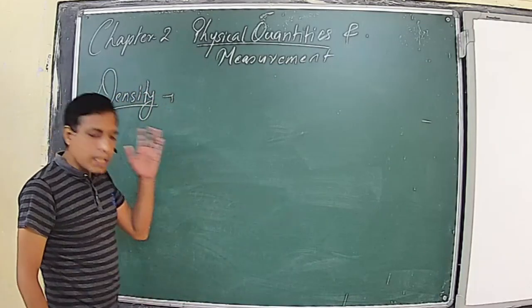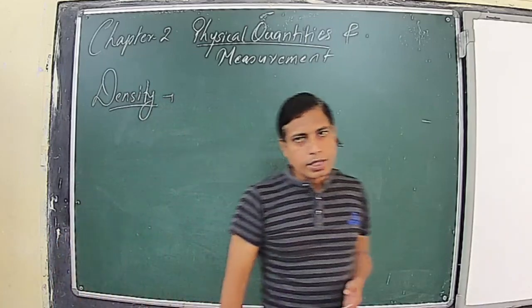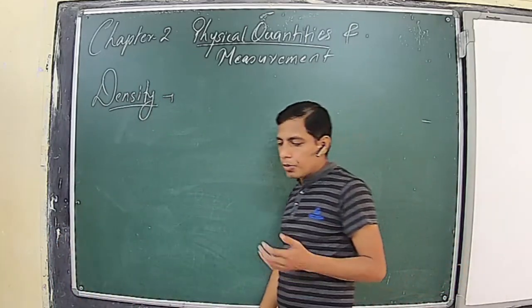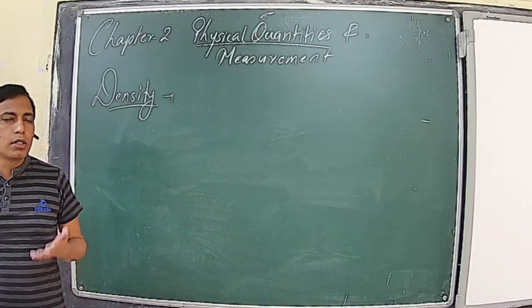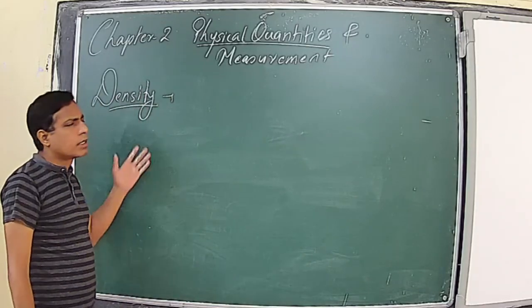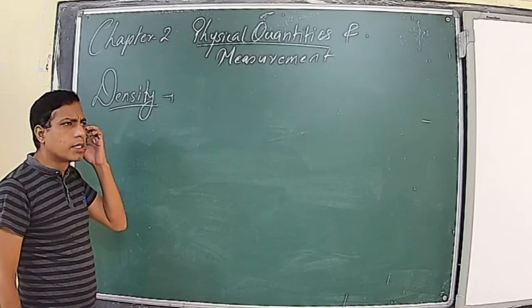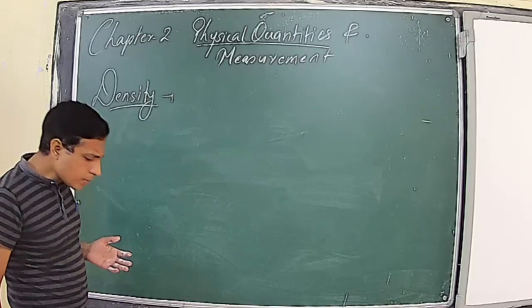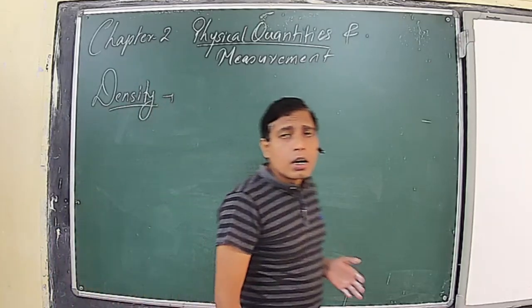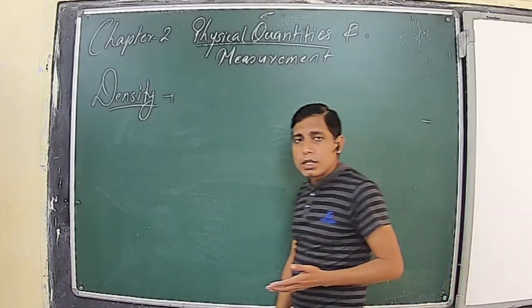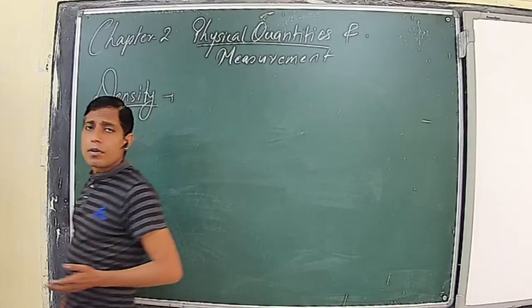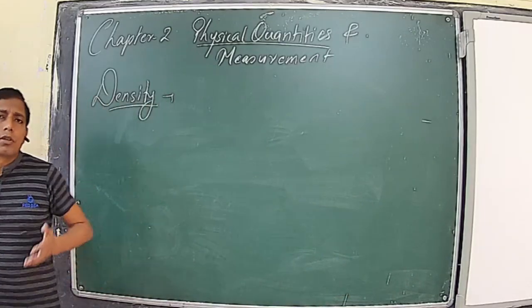So density is a derived quantity. Why? Because we have already discussed that those quantities obtained by combining two or more fundamental quantities are called derived quantities. And what do you mean by density? Basically, density gives us the idea of how heavy or how light any object is. It means the lightness or heaviness of an object is computed in terms of its density.